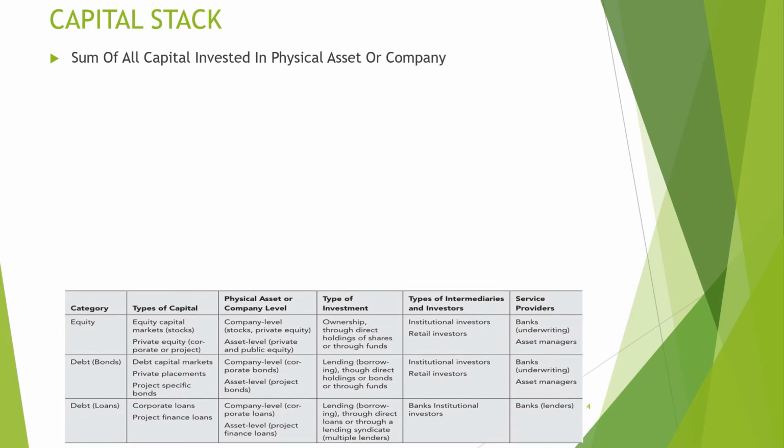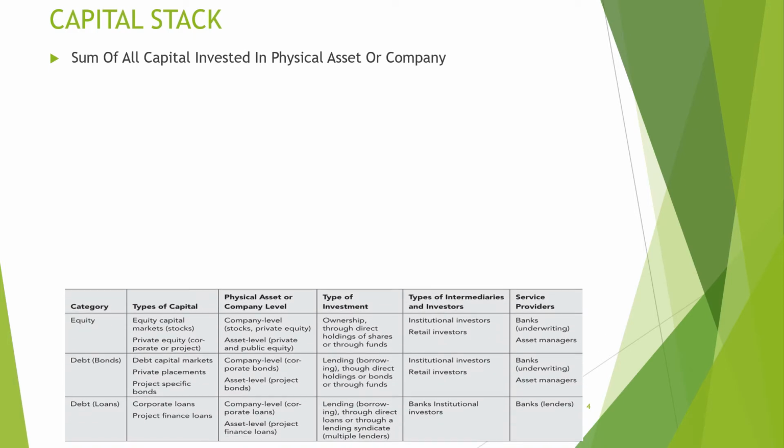Now the next topic is the capital stack. It is the sum total of all of the capital invested in a physical asset or company. In this, the principal types are debt, which is loans and bonds, and equity. Equity, as you can see, is of two types: it can be based on stocks or on private equity.